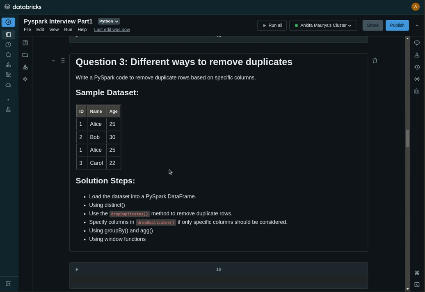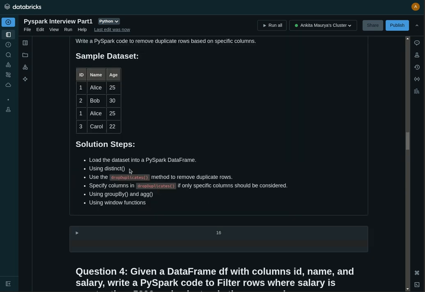There are many methods for removing duplicates. First, we have to load that data into our data frame. Then using distinct, you can remove the duplicates, and use the dropDuplicates method to remove duplicate rows. You can also use dropDuplicates on the basis of specific columns, if you need to consider specific columns.